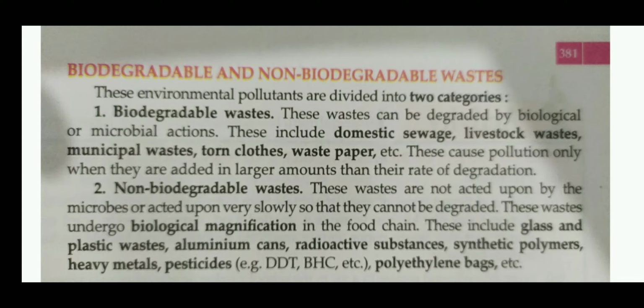Biodegradable materials break up by the action of microbes, such as domestic sewage, livestock waste, municipal waste, torn clothes, waste paper, dried leaves, kitchen waste, vegetable peel, tea leaf. All these are biodegradable waste. So these wastes are decomposed by the action of microbes.